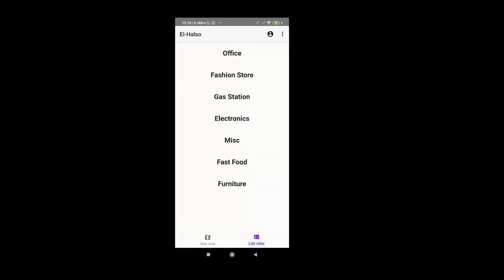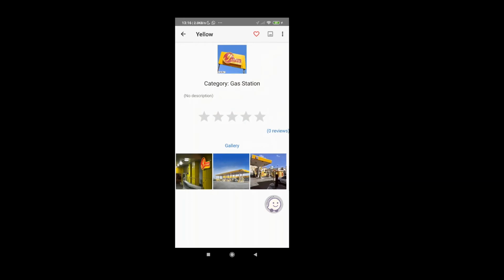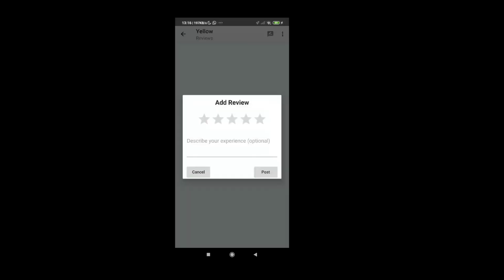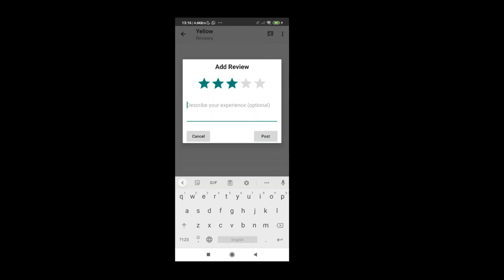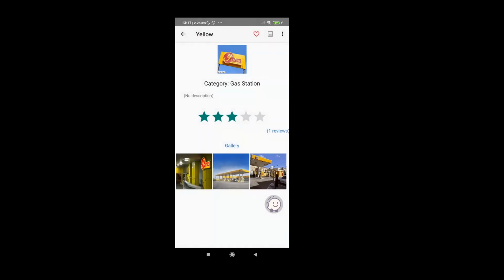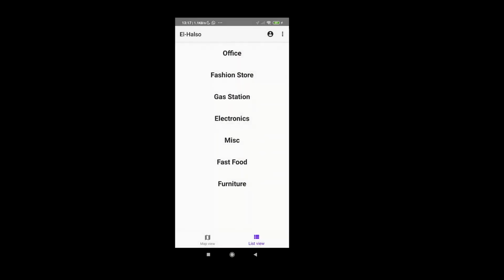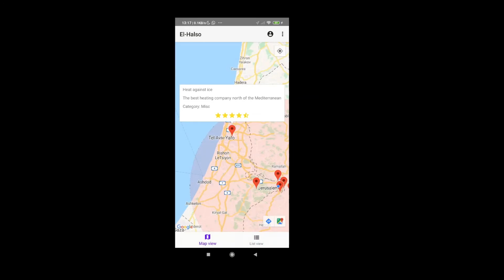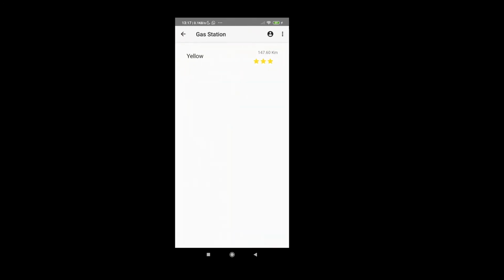Let's see what the list view has to offer. As you can see here, I have many categories. In each category, I have businesses, the name of the business, and how far it is. If I were to review it, let's say 3 stars, and let's write expensive gas. We can clearly see that it updates. And now we have 3 stars next to the name of the business.